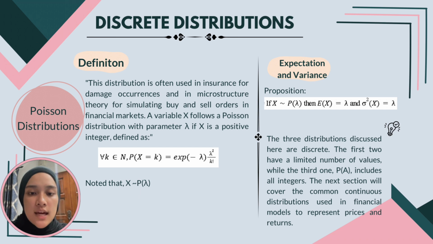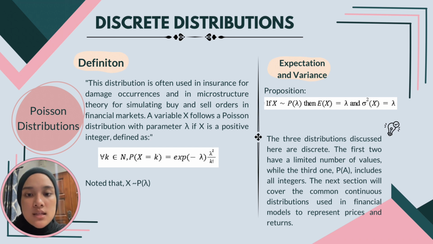Next, we're gonna discuss the Poisson distribution. We might use a Poisson distribution in finance to model the number of rare events occurring in a fixed interval of time or space, like the number of trades in a financial market. And the probability formula we can see in the white box, where lambda is the average rate of occurrence. And the expected value is E(X) equals lambda. Also, the variance, Var(X), equals lambda.